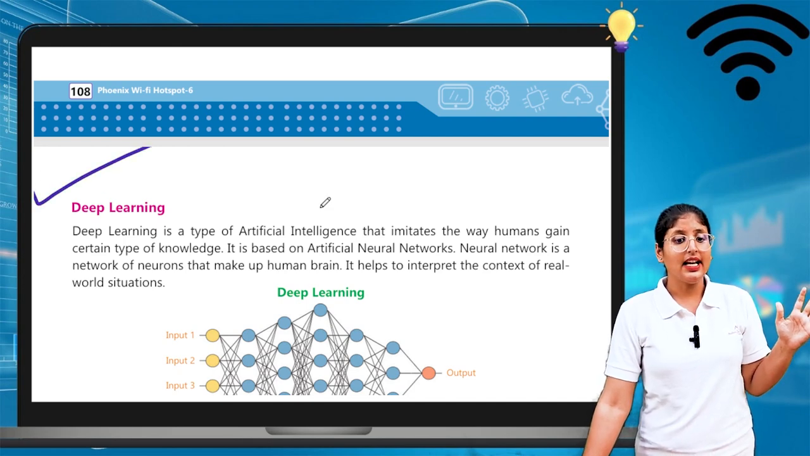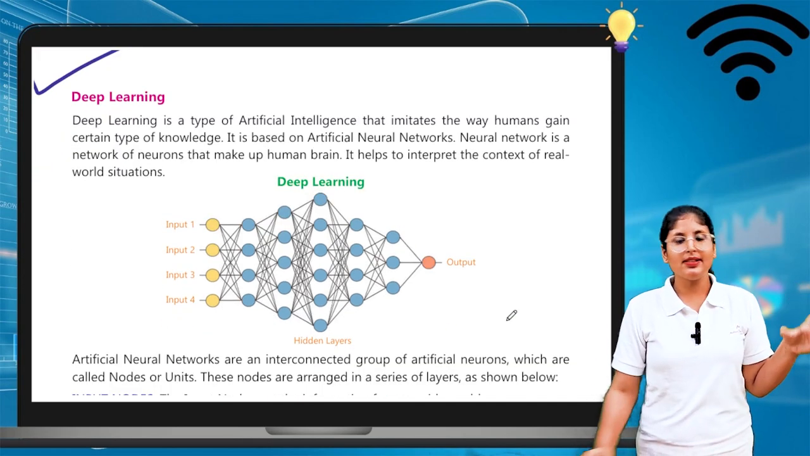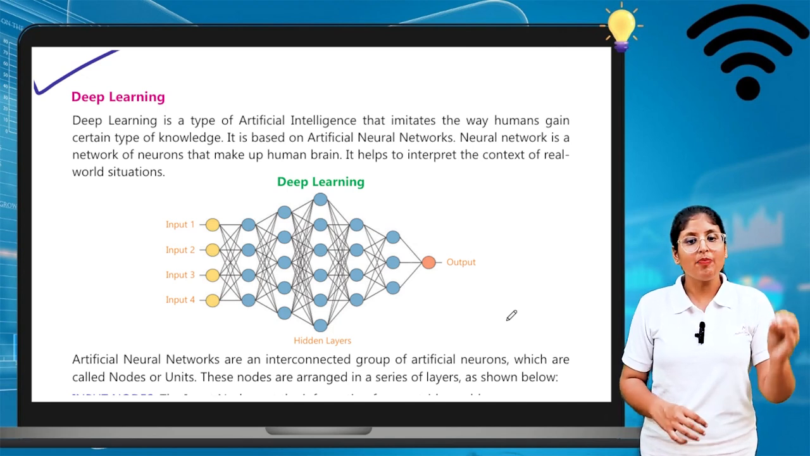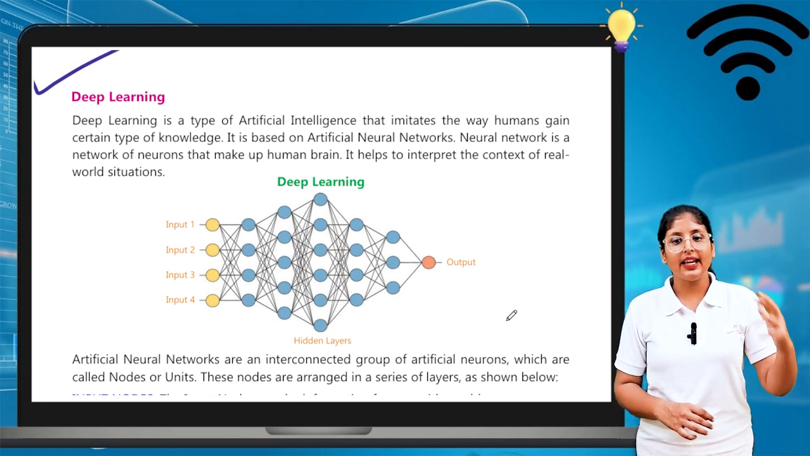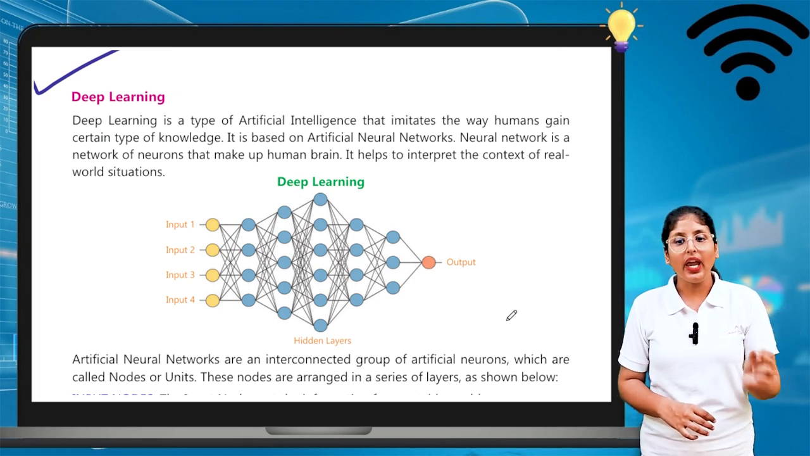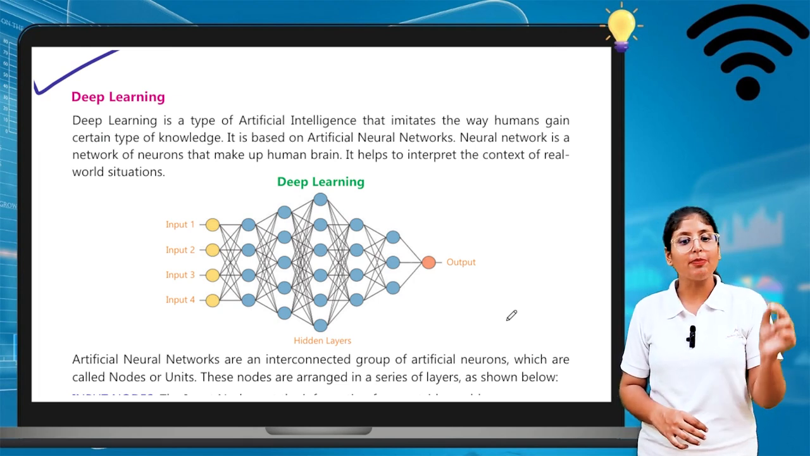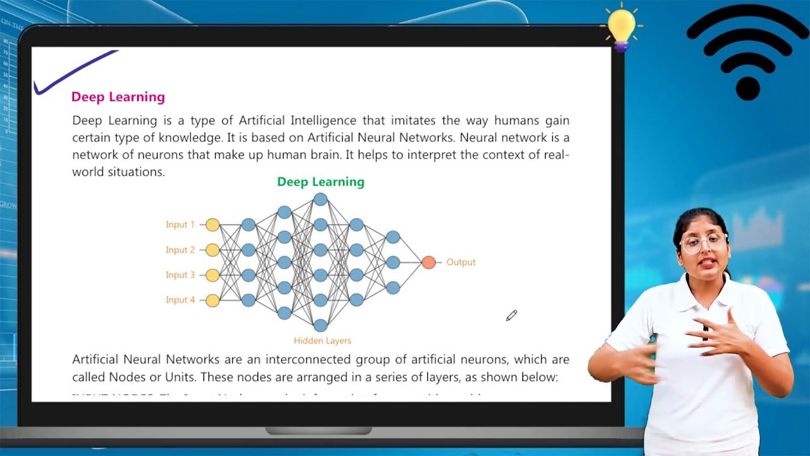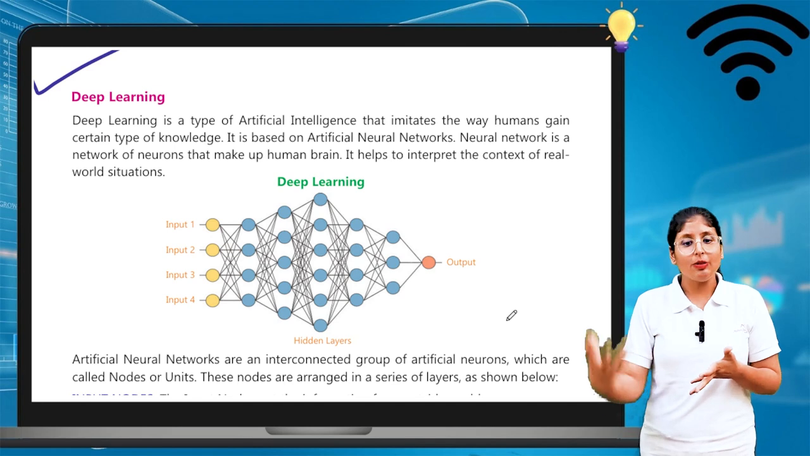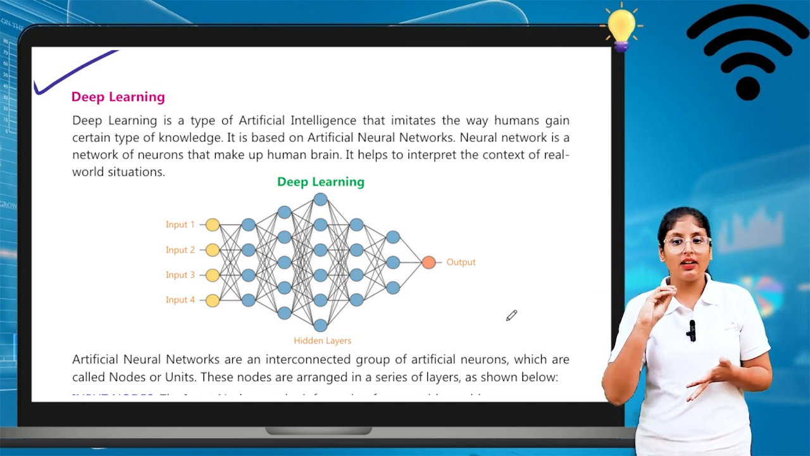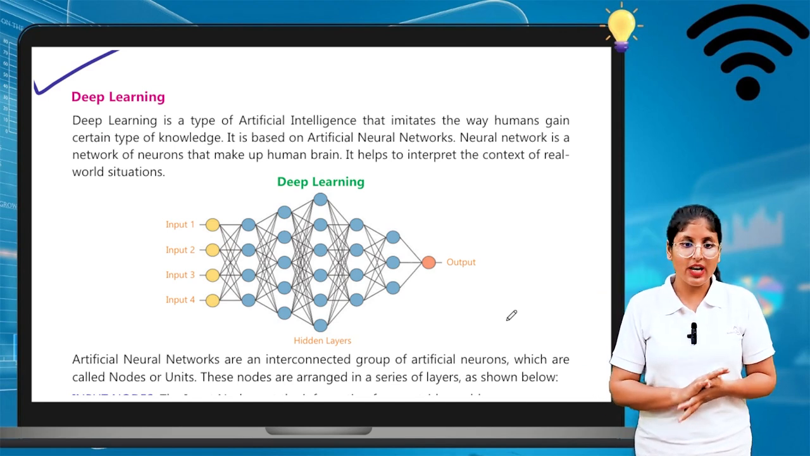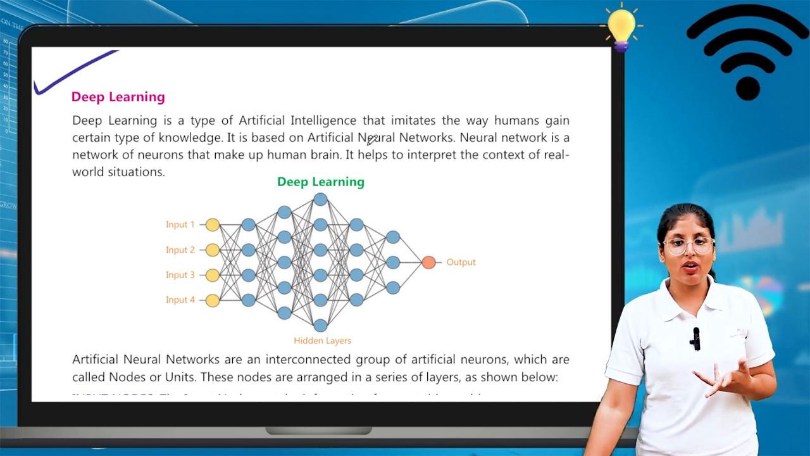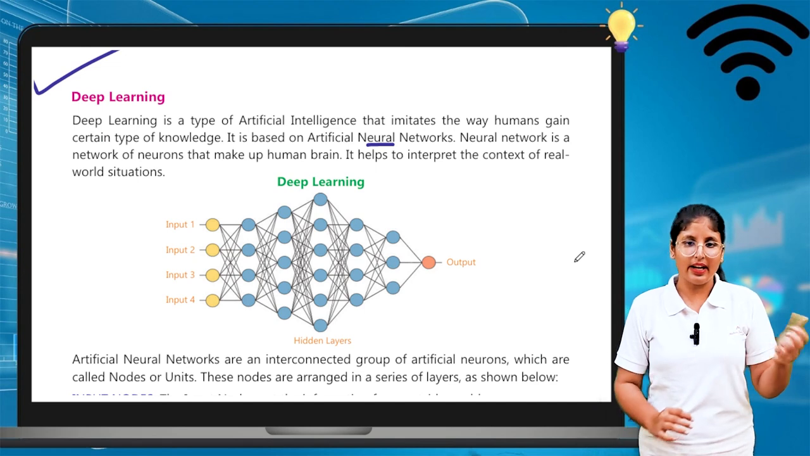Now we will see deep learning. What is deep learning? Deep learning is a type of artificial intelligence that imitates the way humans gain certain types of knowledge. It imitates, meaning it follows how a human gains certain types of knowledge. It is based on an artificial neural network.